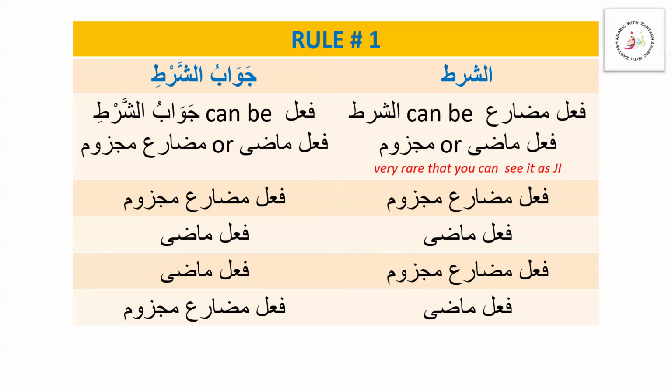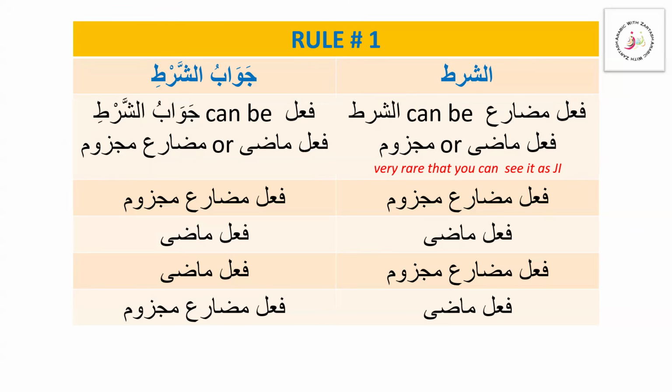And if it is fi'l madi, we can have the jawab shart as fi'l mudari majzoom. So these are all the combinations that you are going to see if we have a conditional sentence in the Arabic language.